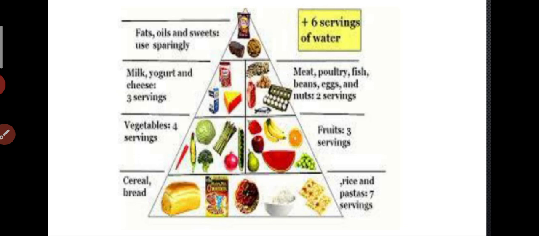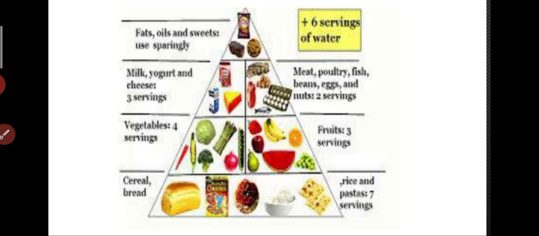A healthy diet should contain the things shown in the chart: fats, oils and sweets; milk, yogurt and cheese, 3 servings per day; vegetables, 4 servings; cereals, bread, meat, poultry, fish, beans, eggs and nuts, 2 servings per day; fruits, 3 servings per day; rice and pastas, which should be limited.